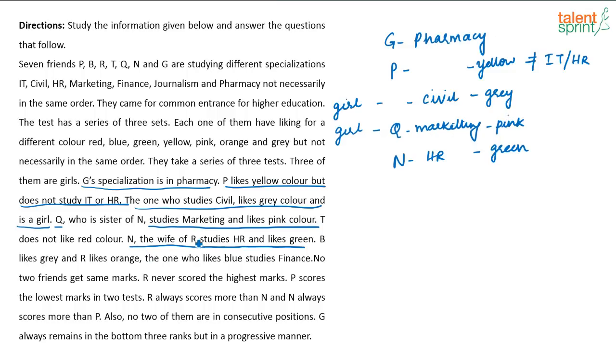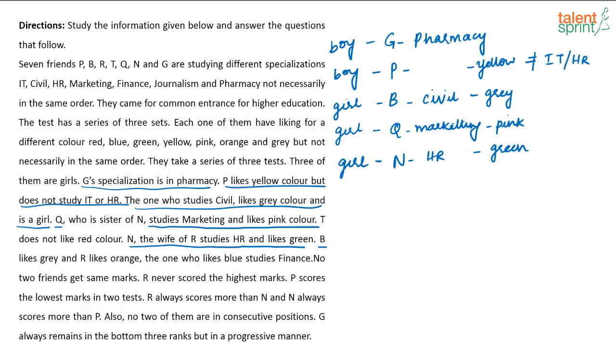So what is given? N is the wife of R who studies HR and likes green. Again, wife of R means N is also a female. So these are the three females in the group, and all the others are going to be male or boys. B likes grey. So already I have grey here. So B likes grey. This is B.